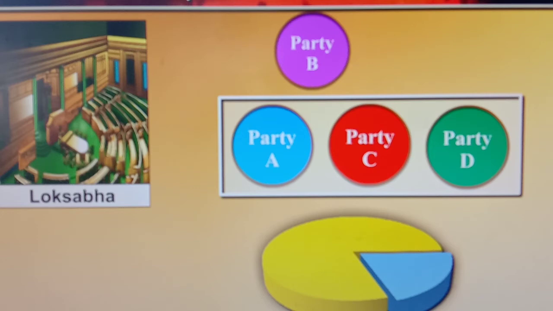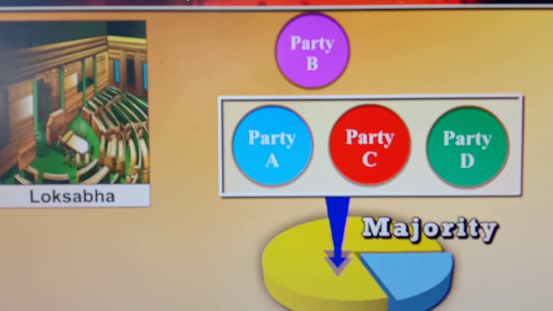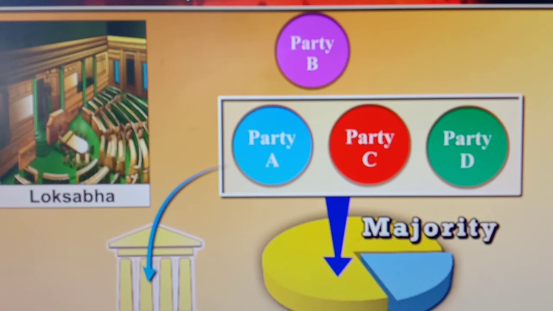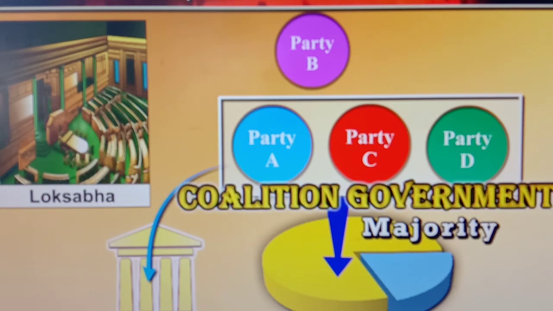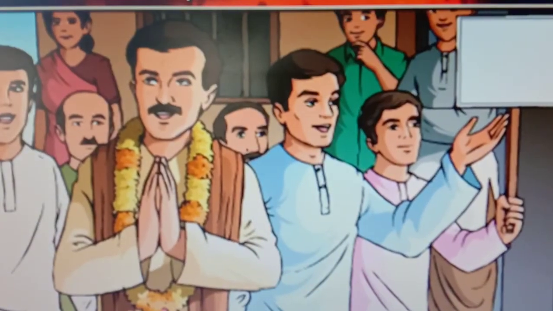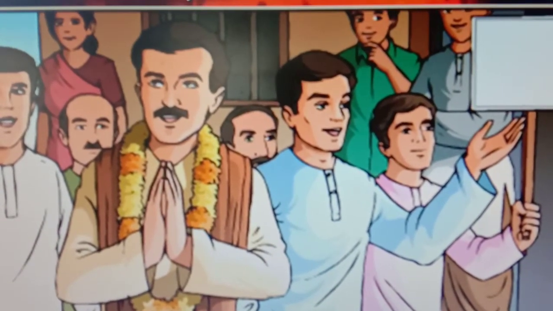With this coalition, they got the opportunity to run the government of Maharashtra. This kind of government is known as a coalition government, a combined government.